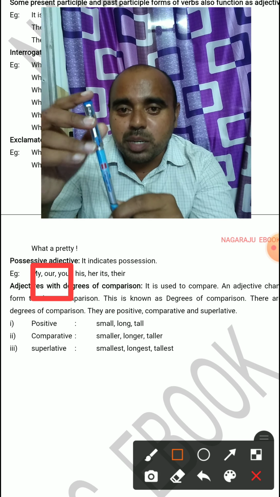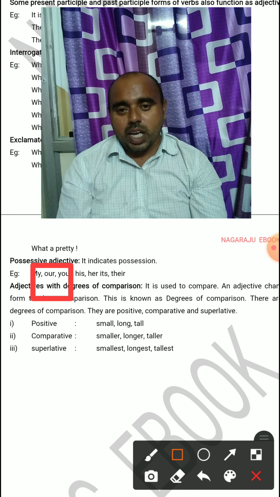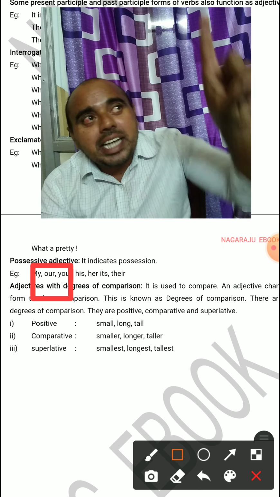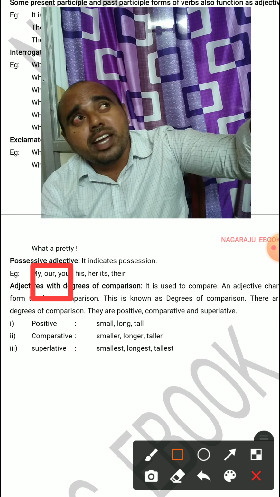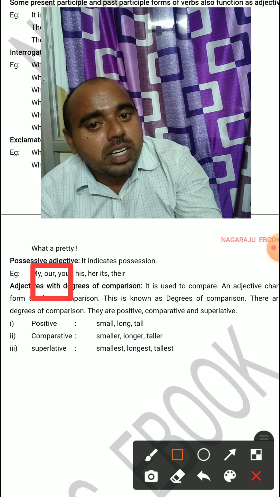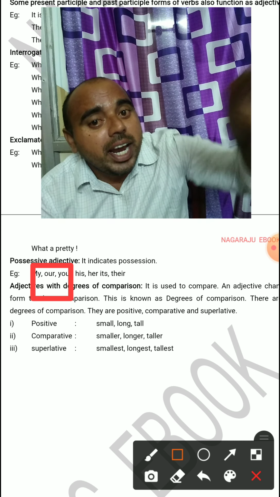Its company: does it mean I am talking about the whole company? This is a mango tree. Its fruits are very sweet. I'm talking about that tree's fruit. Its fruit.